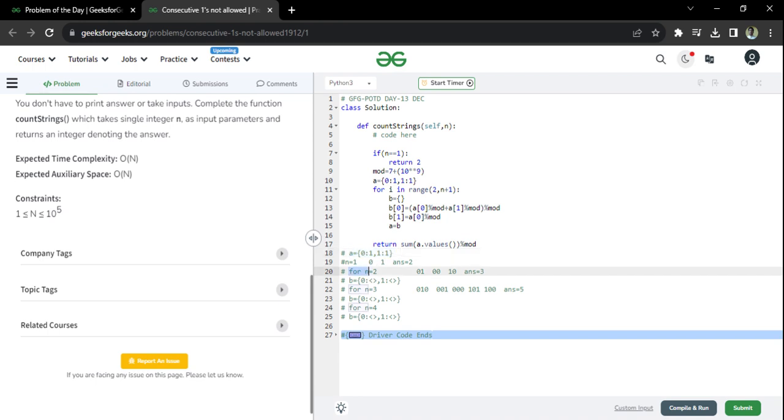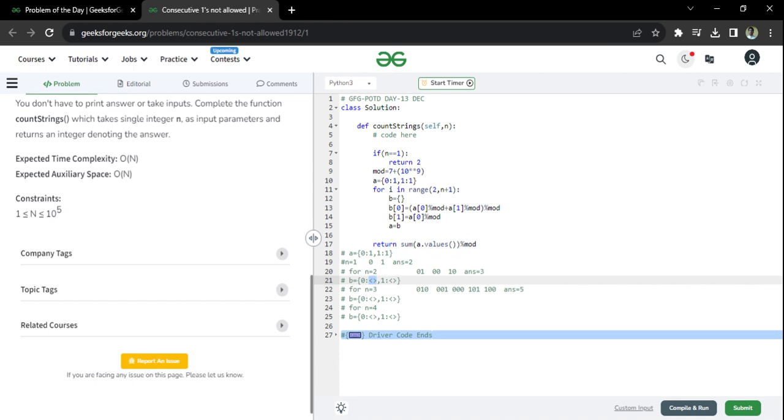Now for n equal to 2, what should we do? Very simple. First of all, I'm talking about strings ending with 0 for the n equal to 2 case. That means the string can be of length 2. For that, how many strings are going to end with 0? That number I have to fill here. This thing I have to replace with a number. So what I will do is go to n equal to 1.